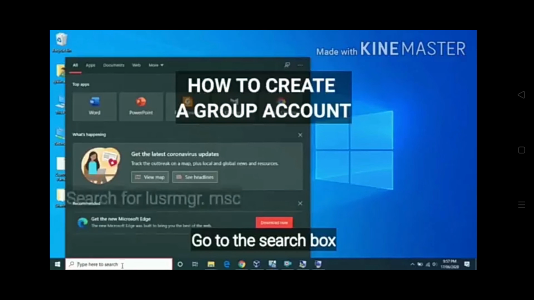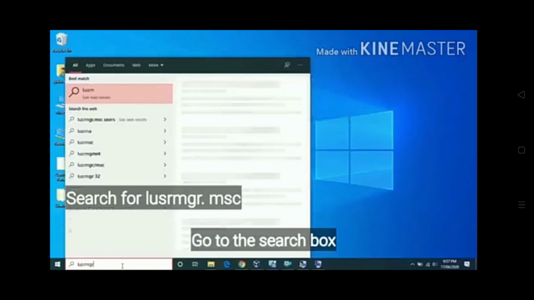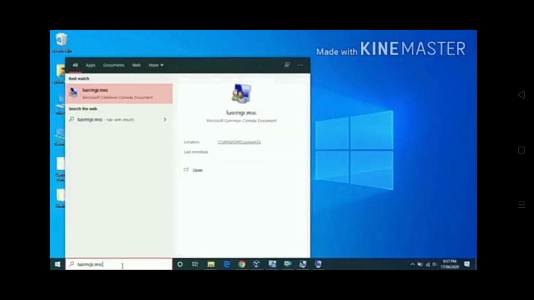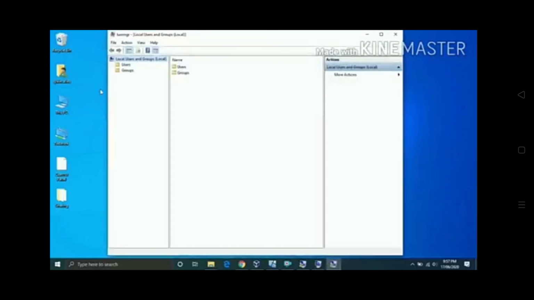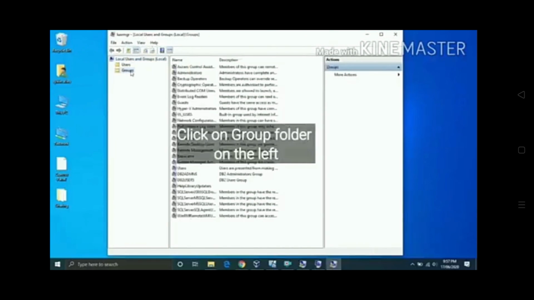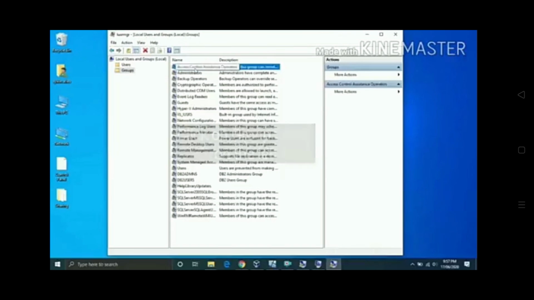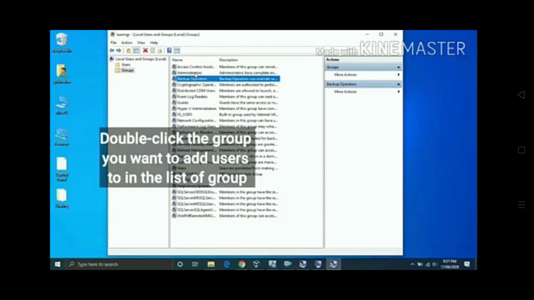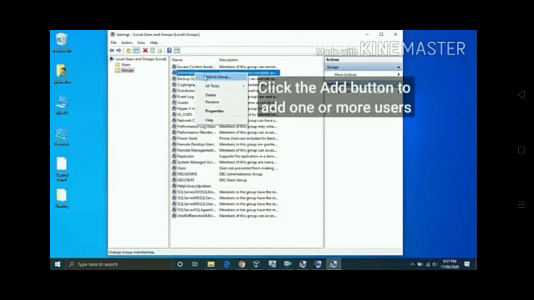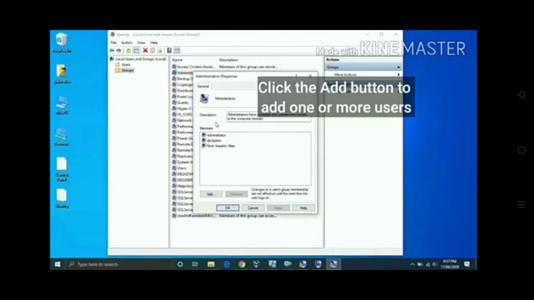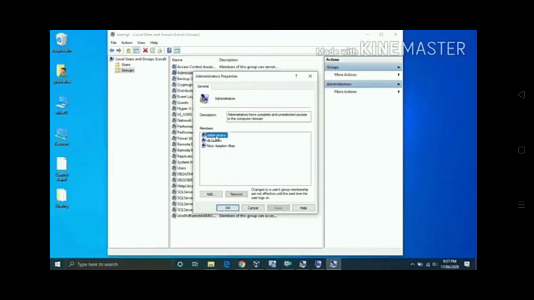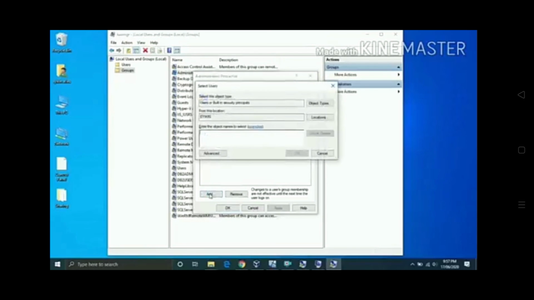Then here, how to create a group account. Here you go to the section, then you type the thing, click on group folder on the left, then double click the group you want to add a user to in the list of groups. Here you click the add to group button. Here you click the administrator, then select add.